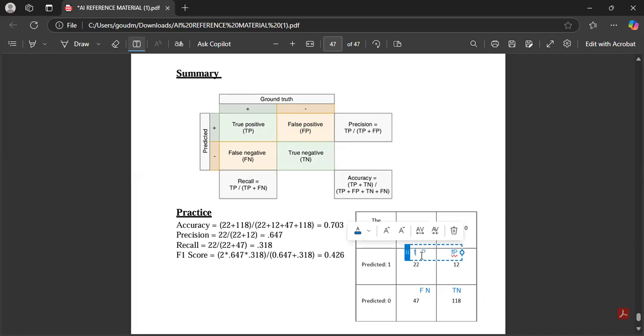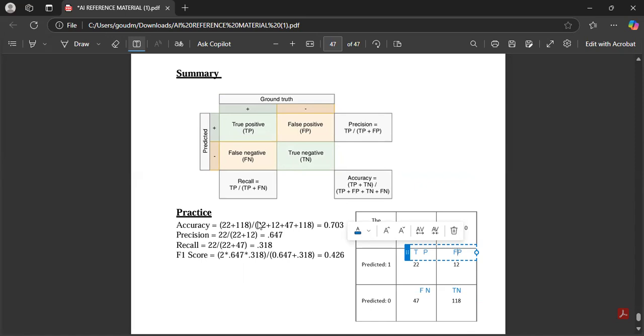First you will write what? True. Okay. Next what you will write? False. Next positive, positive, negative, negative. Okay. True, false, false, true, positive, positive, negative, negative. This is a technique where you will use, once you saw the problem, immediately you have to write the values in this way, and you have to use the formula for accuracy: true positive plus true negative by true positive plus false positive plus true negative plus false negative. If you are taking these values incorrect, then the entire process will go, children. So the values true positive, false negative, true negative are very important, children. If you're writing these values wrong, then they will not give 4 out of 4.